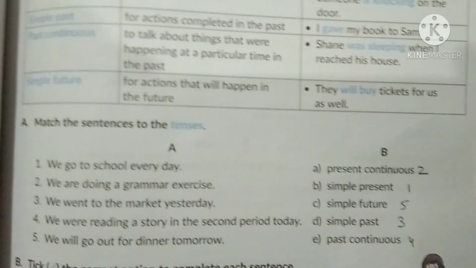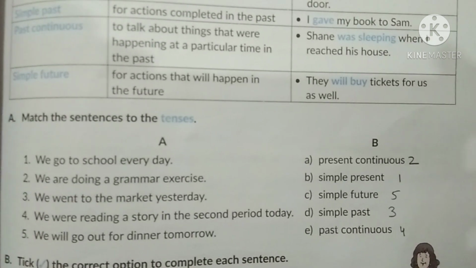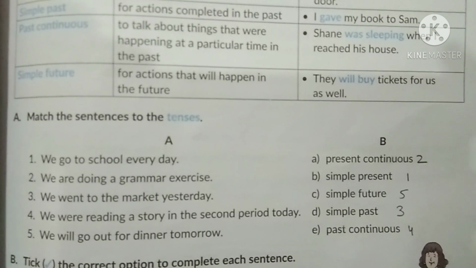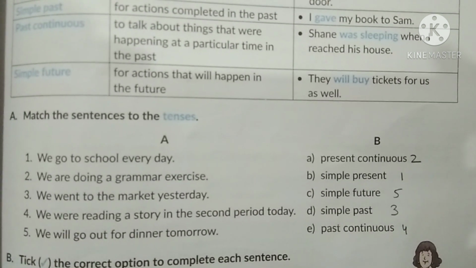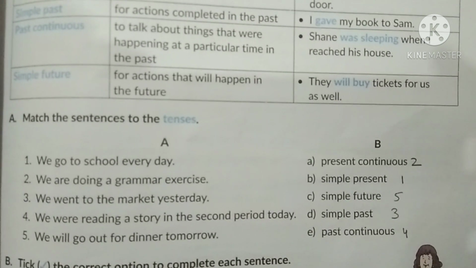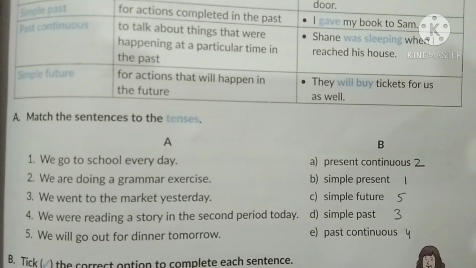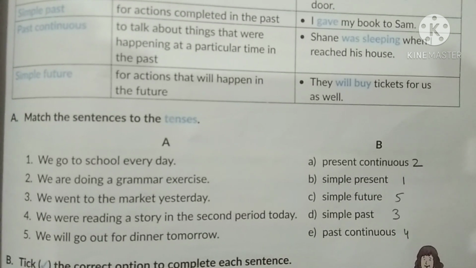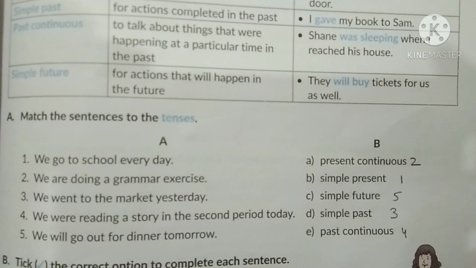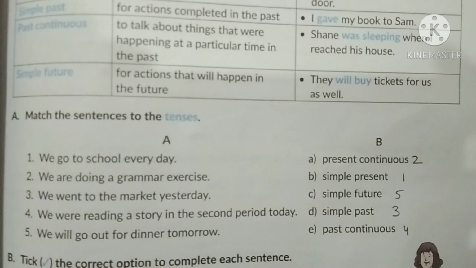Now the second one, we are doing a grammar exercise. What do we put in the present continuous, children? We put is, am and are. So here it is, we are doing a grammar exercise, that is number A, present continuous, answer number 2. Now the third one, we went to the market yesterday. When we are talking, children, about something which has happened in the past, we use the V2 form, that is simple past. So the third is simple past, answer number D.